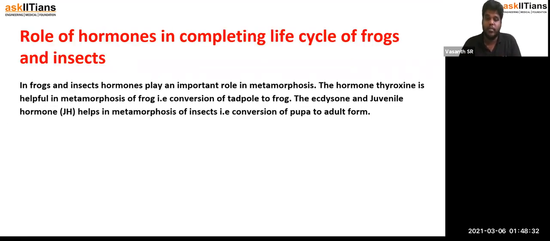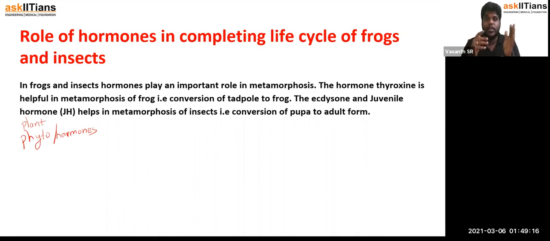So, roles of hormones in completing life cycle. First thing we need to know is that it is not only in human beings that hormones play a vital role. Hormones are seen even in plants. Can you believe it? Those are called phytohormones, P-H-Y-T-O, H-O-R-M-O-N-E-S, phytohormones. Phyto means plants, so plant hormones. If plants are using them, then animals also. So there is no discrepancy like plants use and animals use. Plants and animals are equally important in the society and the environment of the whole world, the biosphere we are talking about.